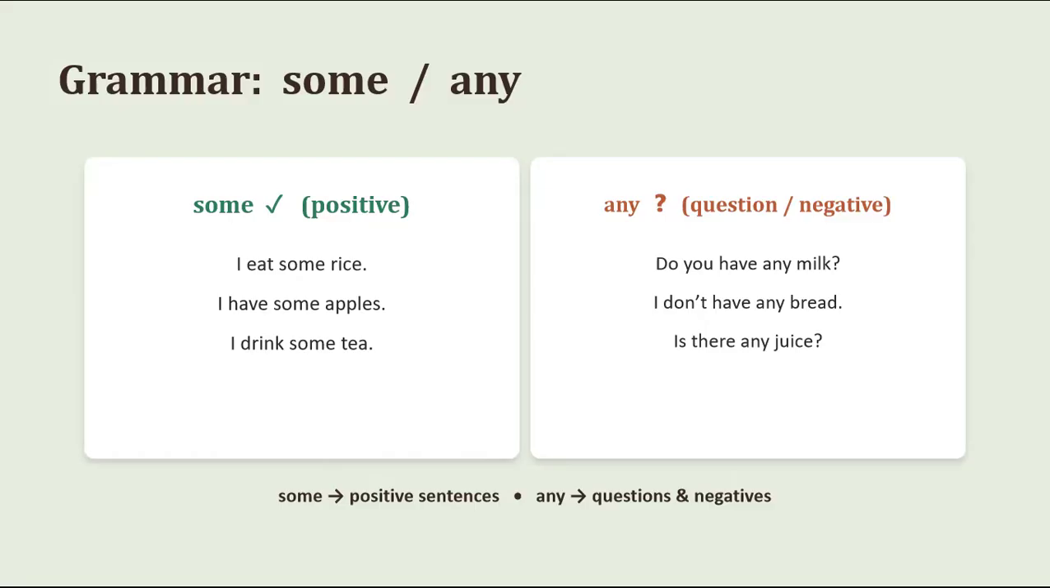But if it comes negative or a question, you just have to use any with all of them. Like, do you have any milk? You won't say, do you have some milk? No, because you are asking a question. So you would say, do you have any milk? I don't have any bread. This is a negative sentence, so I shall also use any. Is there any juice?